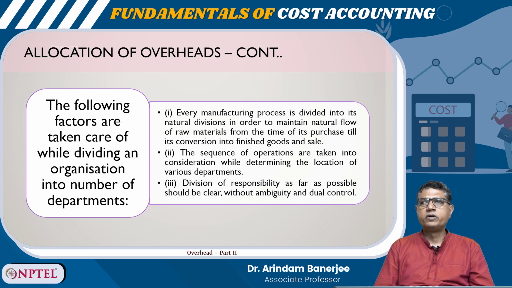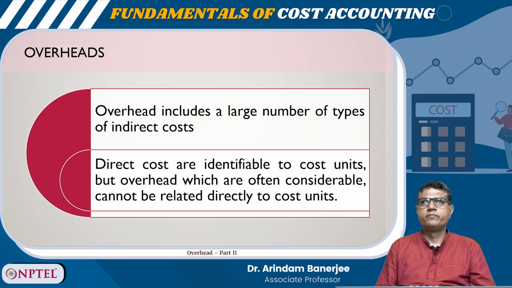The sequence of operations is taken into consideration while determining the location of various departments. And number 3, division of responsibility as far as possible should be clear without ambiguity and dual control.